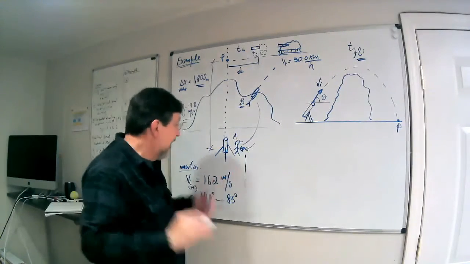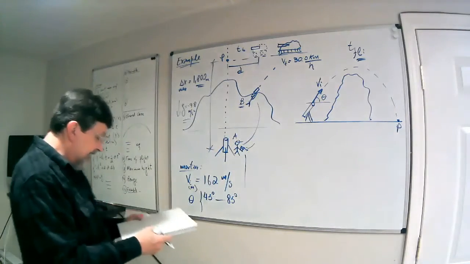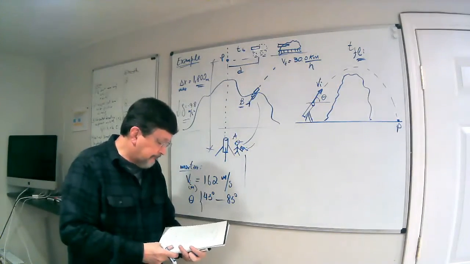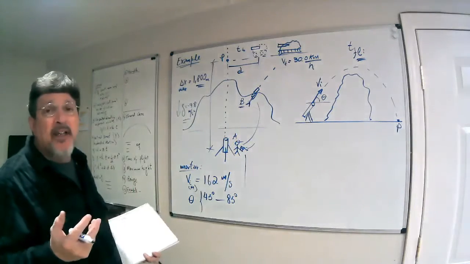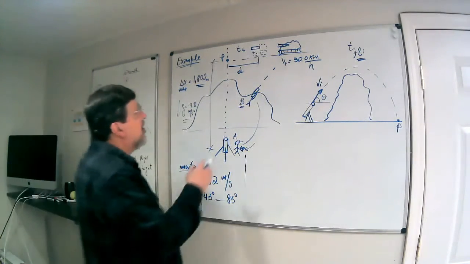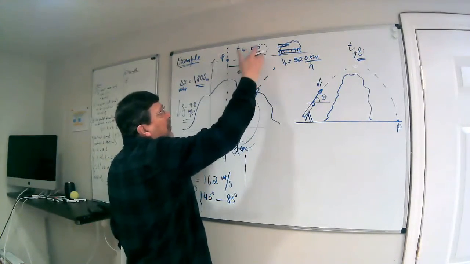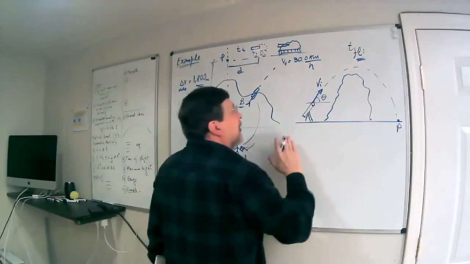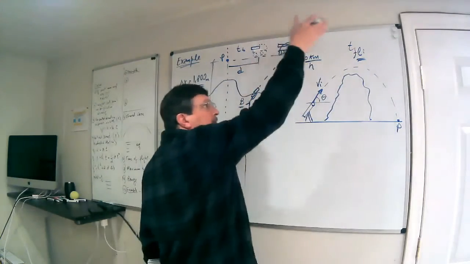Okay? So let's see how to solve this, right? So the first thing that you're going to do, right, eventually you could think that there is more than one answer for this, right? Because eventually, if the tank is a little bit further, you could fire this mortar at a higher angle.